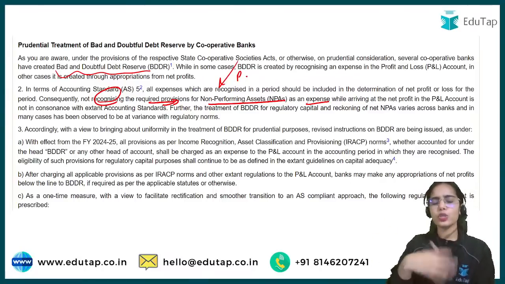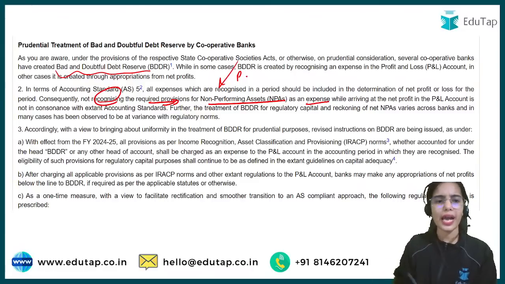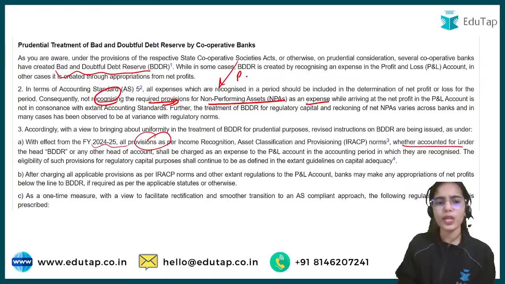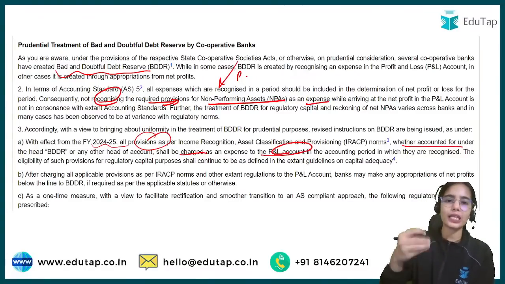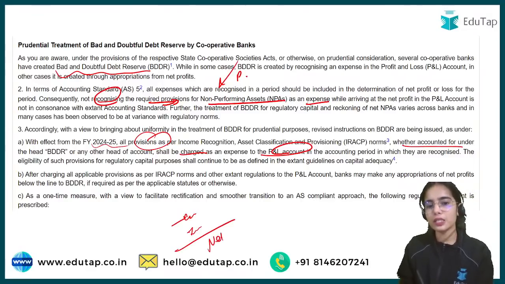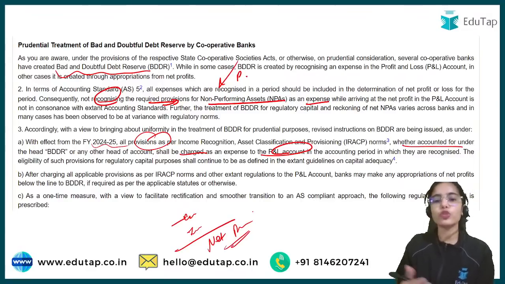So the RBI said that whatever you are doing is wrong. With effect from financial year 2024-25, all the provisions, whether accounted for under the BDDR head or otherwise, shall be charged as an expense to the P&L account, and whatever is left after taking this out of your income is your net profit.